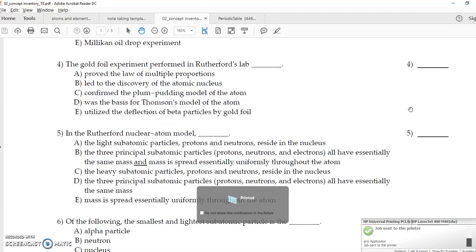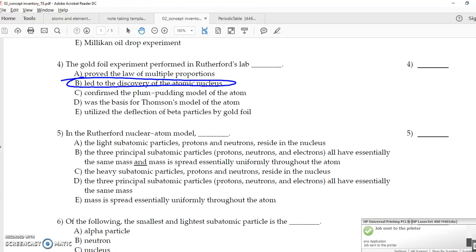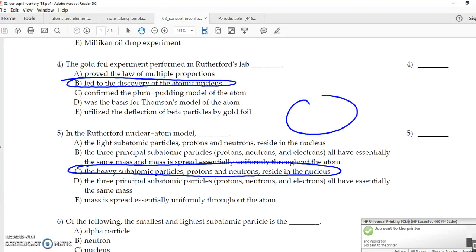The gold foil experiment performed in Rutherford's lab was used to lead to the discovery of the nucleus. In Rutherford's nuclear atom model, the heavy subatomic particles are in the nucleus. Okay, so that is what we're talking about when we have some rings and then a whole big nucleus in the middle. Remember that nucleus in the middle, that's positive, and then electrons are negative outside. Cool.